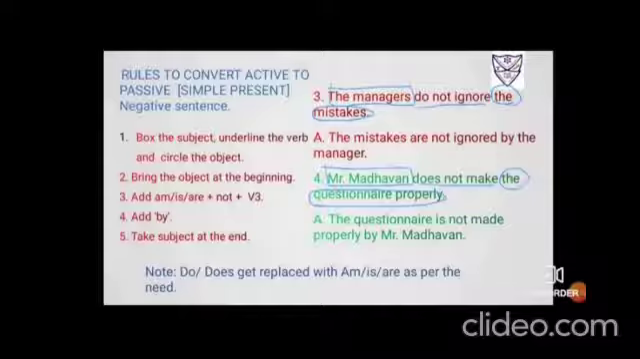Okay. So bring the object ahead. Now I have brought the object ahead. The questionnaire is ahead now. Add am, is, are. Because it is questionnaire, it will be is. Okay. Not will be brought down in the same manner. Now you have to change the verb make into its third form, that is make, made, made. Then add the adverb if you want. The questionnaire is not made properly.